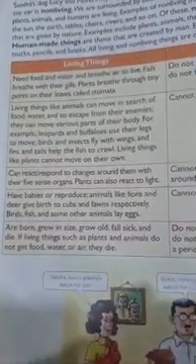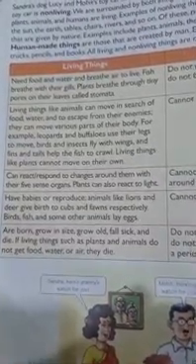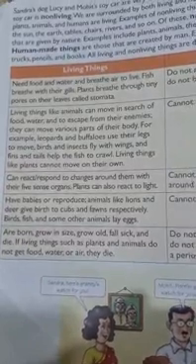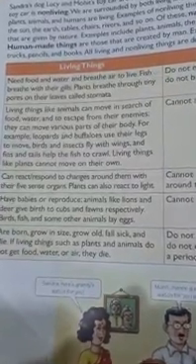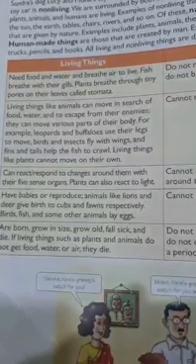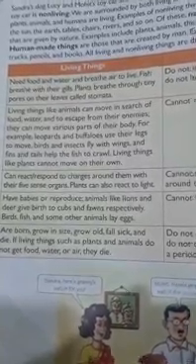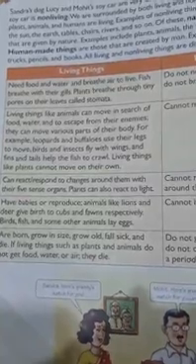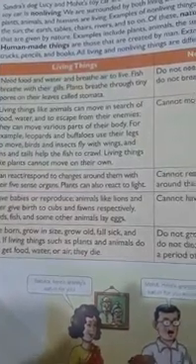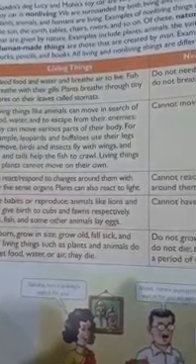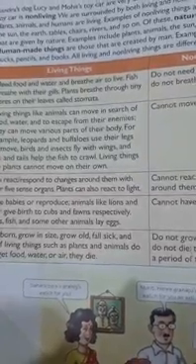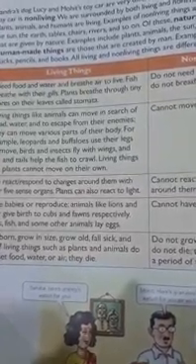Next, the third difference is that living things can react or respond to changes around them with their five sense organs. We are also having five sense organs. As we are living things, we also have the five sense organs, yes or no? So we use all those five sense organs and react to any changes going on around us.